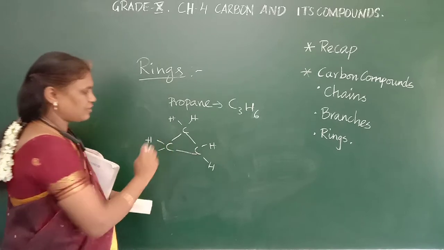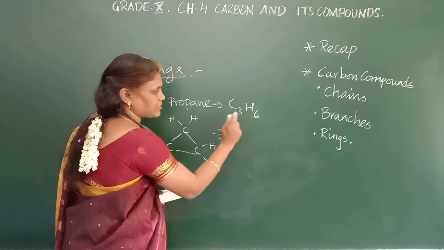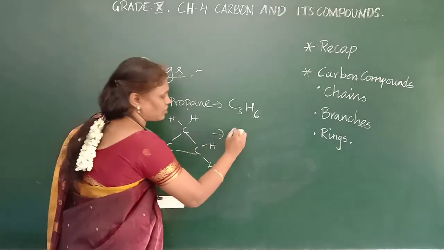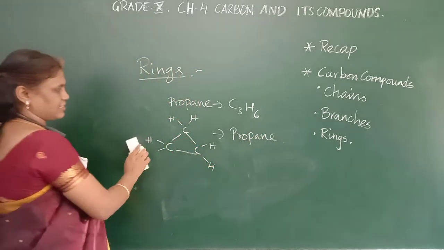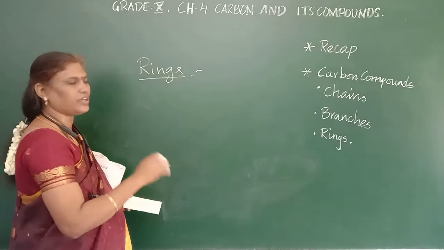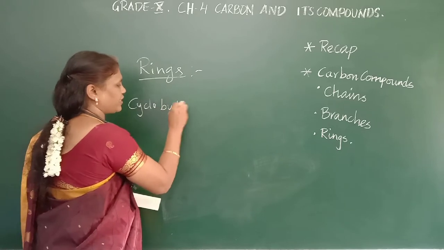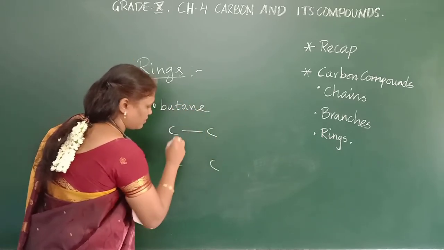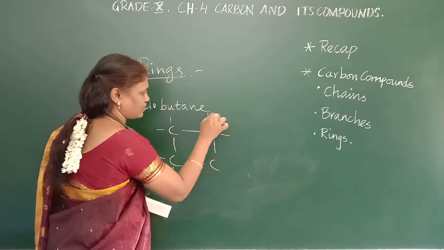So this is called cyclopropane. The formula is C3H6. Like an alkene it comes, but it is propane, a single bond structure. This is propane. When you go for the next one, butane, it should be C4H10. But here it will be cyclobutane. It will have 2 less than that, so it will have C4H8.